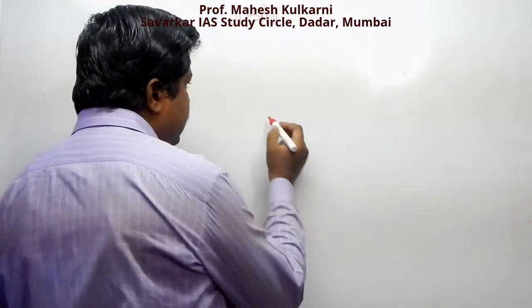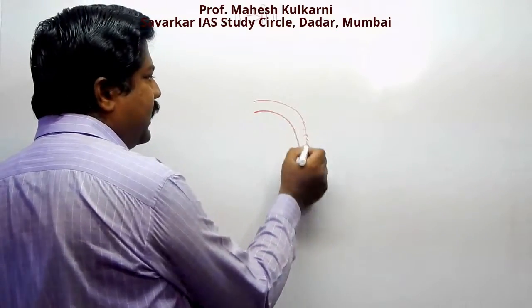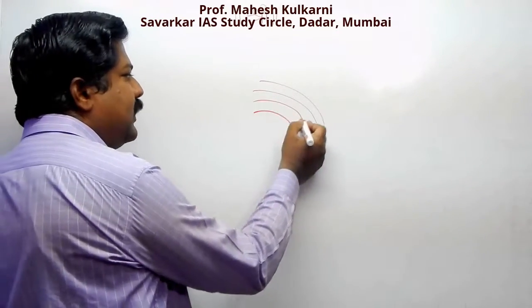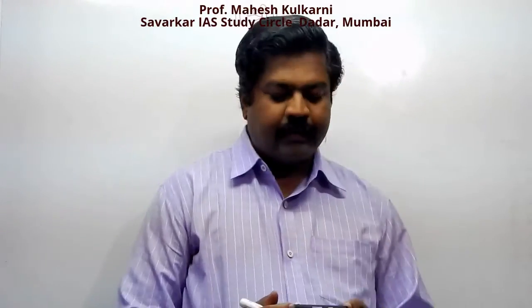So the answer is A. Second, the first layer adjoining the lithosphere is. The lithosphere is the solid part of the earth. The first layer adjoining that, and the 3 layers given are all atmospheric layers. Suppose this is the earth, the hard surface of the earth, then from here we have different layers of atmosphere this way. The adjoining layer is among troposphere, tropopause, ionosphere. You are aware the first layer is called the troposphere.